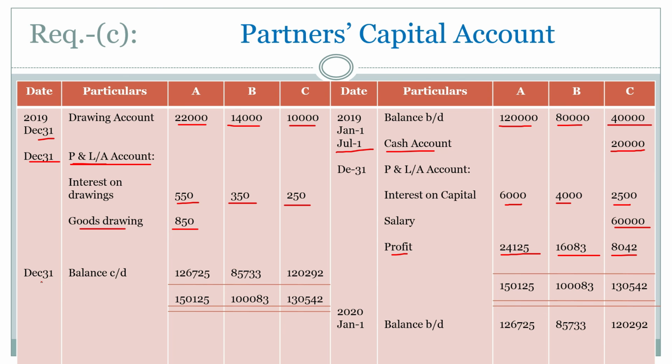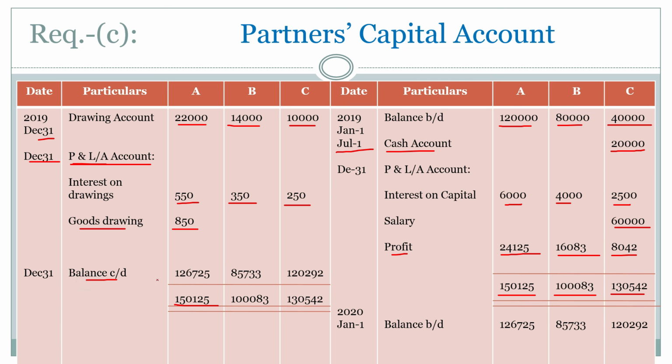Now credit side of partner's capital account, total of A 1,50,125, partner B 1,83 and partner C 1,30,542 taka. Now transfer to debit side. At first, for partner A, 1,50,125 minus 22,000 taka minus 550 taka minus 850 taka.